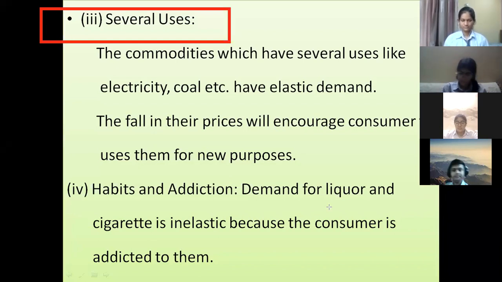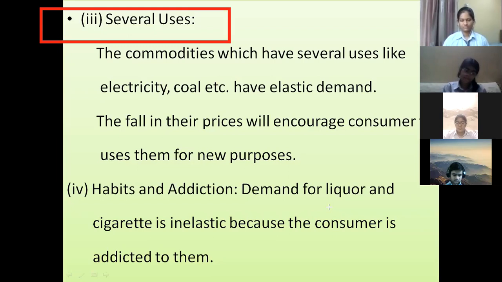Petrol becomes 100 rupees. Last week petrol was 97. We have been seeing petrol at 35-40 rupees, and today the price of petrol has reached around 100. Have we stopped using petrol? Have we stopped using petrol? No. We are still using that petrol. Why? Because it has only a single use. It would be used in automobiles. It has a single use. We will definitely be using it.